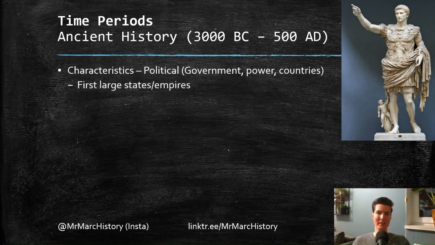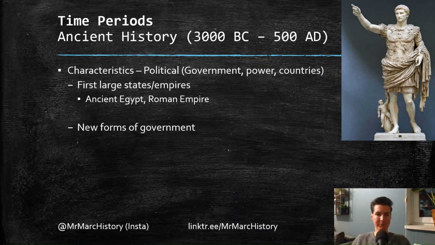And ancient history is the period when we see a lot of things for the first time. So it means the first large states, the first big empires, such as ancient Egypt and the Roman Empire. You also have the Empire of Alexander the Great, the Persian Empire. There's many others, and it's really a time when you have these massive states. In the last video, I talked about how humans started with small groups, how they started to live in small farming communities, then cities, and now we're at the point where you have massive empires.